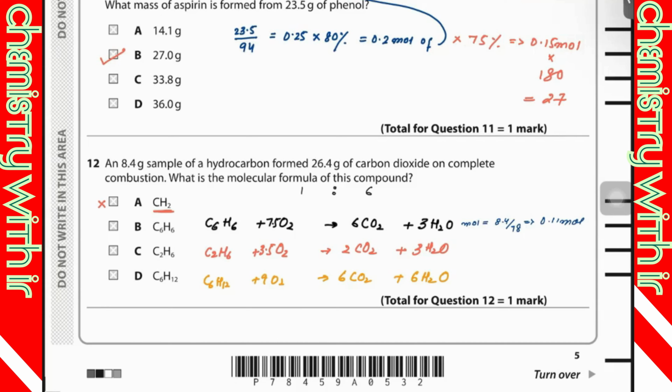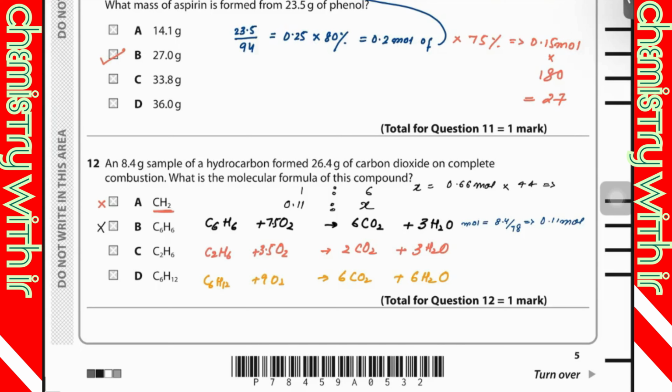Okay. So I got the moles, that is 0.11. What would be the mole of CO2? That would be X. So X is equal to what? 0.66 mole. Am I right? Yes. And I am going to multiply this with the molecular mass of CO2, that is 44. What's the answer? 29.04. But the given mass is this, so it's incorrect.